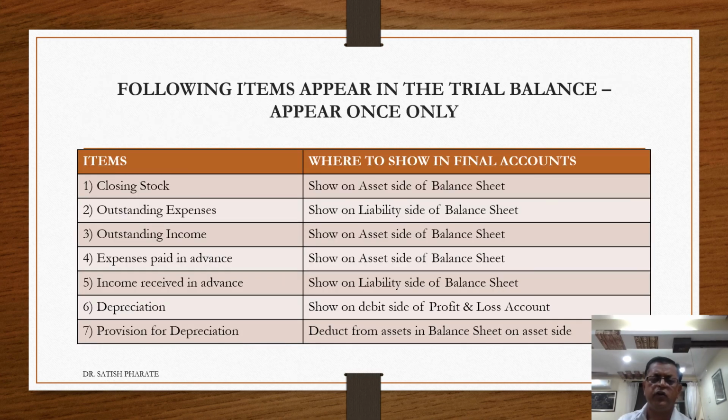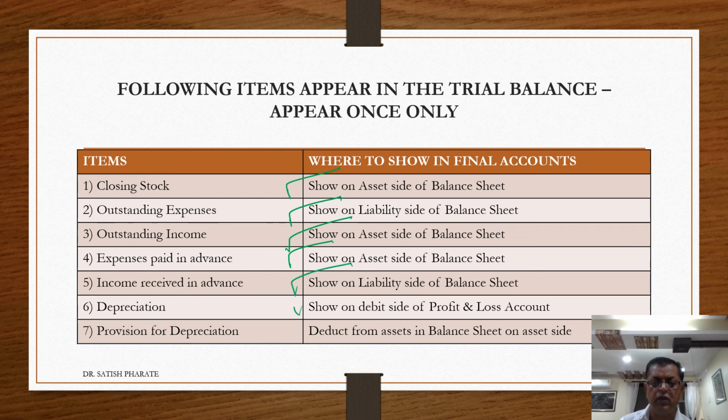Last slide. Following items appearing in the trial balance appear once only. Usually, if these items are appearing in the trial balance, we have to remember that they will be appearing only once in the financial statements. For example, if in the trial balance closing stock is given, show on asset side of the balance sheet. If outstanding expenses are given, show on liability side of the balance sheet. If outstanding income is given, show it on asset side of the balance sheet. If expenses prepaid are given, show it on asset side of the balance sheet. Income received in advance, show it on liability side of the balance sheet.